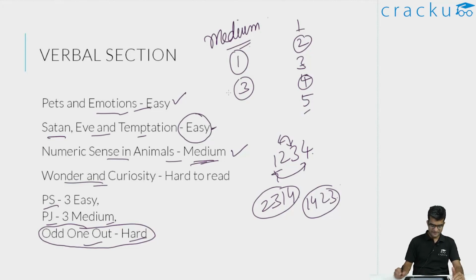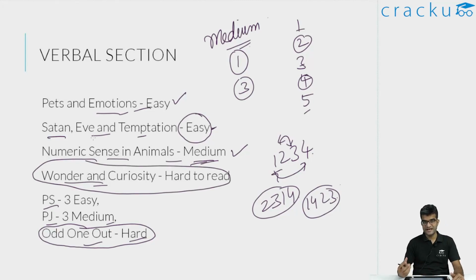And finally, I went with the last RC. This was on philosophy, especially ancient philosophy, European philosophy. So something that I'm not super comfortable with or very interested in. Because of that, I couldn't really focus a lot on it. And remember that this is the last RC I was attempting after the entire section was over, and I had less time remaining also. For many of these reasons, I found this RC to be very difficult, and I was not really able to understand many of the lines or many of the passages or how they actually fit in.